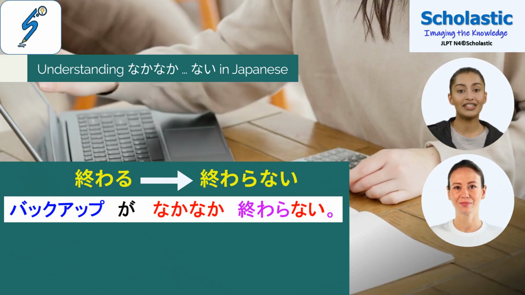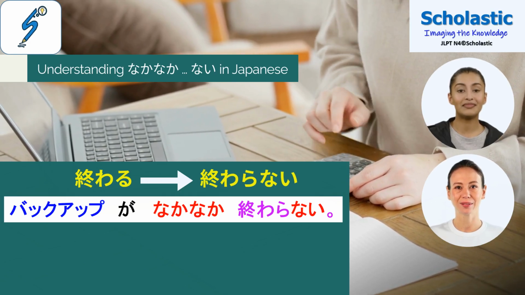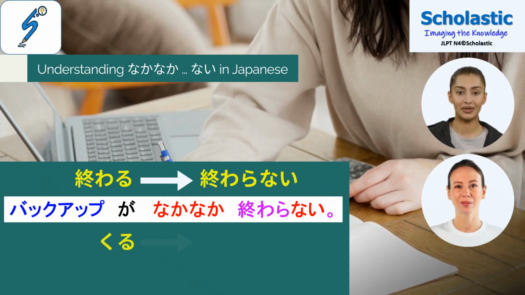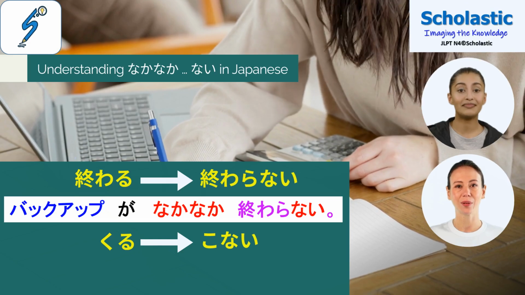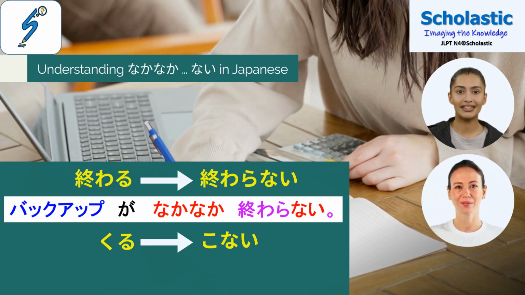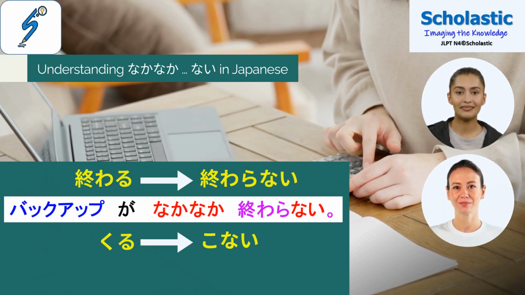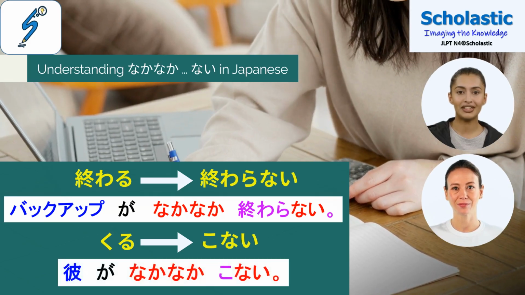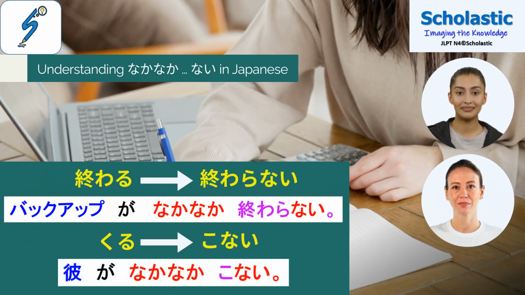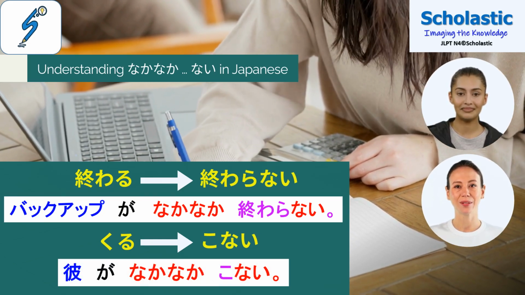Another example of using the verb 来る with なかなか〜ない: change 来る to its negative form 来ない and add なかなか to the start of the clause to make it なかなか来ない。 For example, 彼がなかなか来ない。 He is taking a long time to come. Please see the usage of なかなか〜ない.